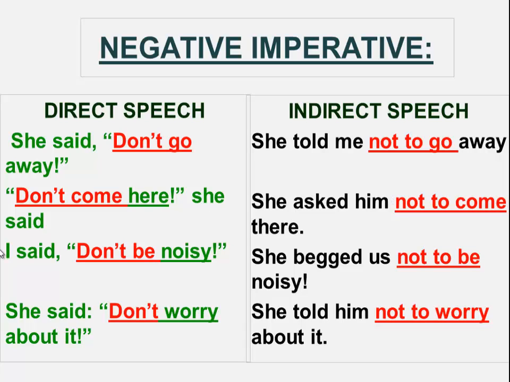Sentence number 3. I said, don't be noisy. She begged us not to be noisy. And in the last sentence, she said, don't worry about it. We report this sentence as follows. She told him not to worry about it.